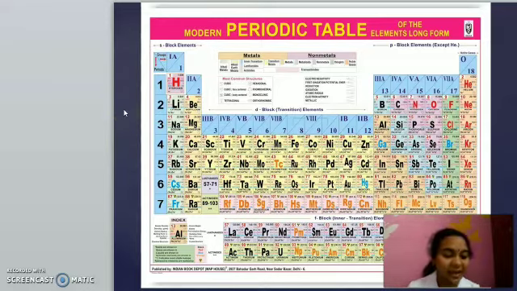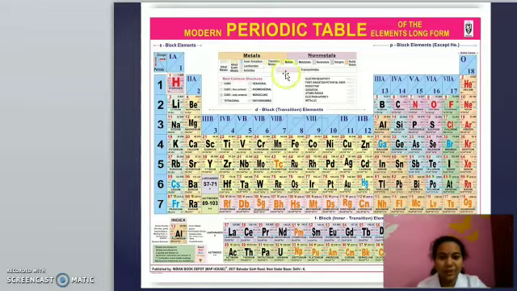And there is a correction. I found out that there is a correction in your textbook. In your textbook, it is given that there are 114 elements in nature, but it is wrong. There are 118 elements. So you have to correct that. They have given 114 elements, but it is wrong. There are 118 elements. Of those, 90 are natural. The rest of them are man-made or artificial elements.